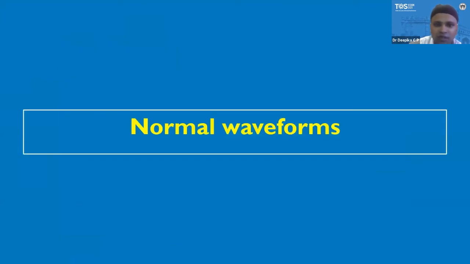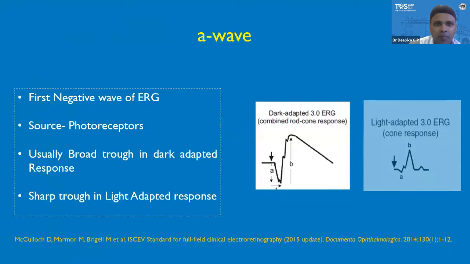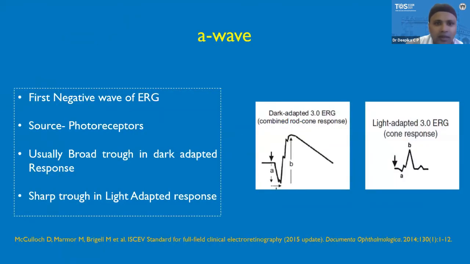So first we will start with the normal waveforms. An ERG mainly has 4 waves, which are A, B, C, and D waves, but mainly we see only 2 waves, A and B wave. So we will start with the A wave. First, the A wave is the first negative wave of the ERG, and each wave is presented in the dark adapted and light adapted ERG.